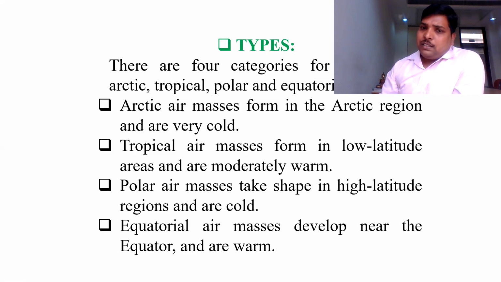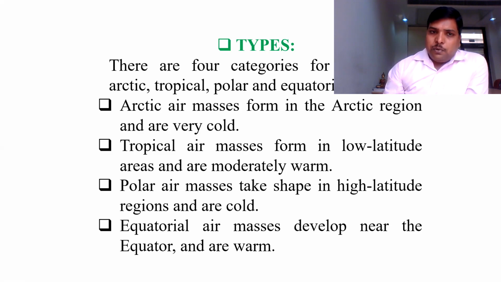Again, polar air masses are formed in the polar region, that is, at very high latitude, up to the latitude of 90 degrees. Such polar regions are also very cold. You would have been surprised to know that the Arctic region and polar region look very similar.